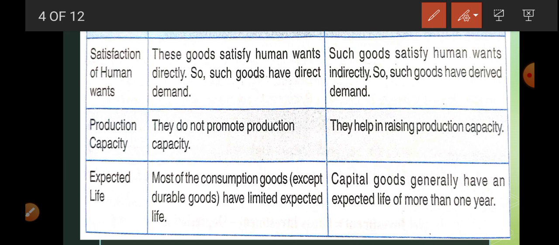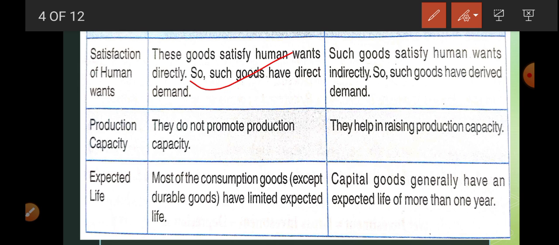Consumer goods are those goods that are used for the direct satisfaction of want. As a household, as a student, as a human being, whatever things you are using, that is an example of consumption good. Okay, stationery, grocery, medical, all these things are examples.